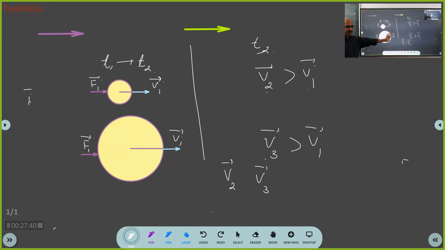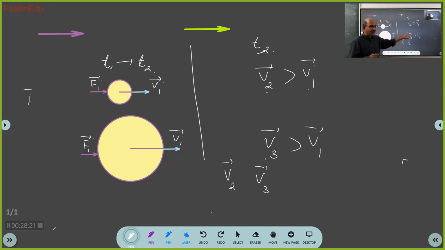Both of them had the same velocity v1 bar at time t1. From time t1 to t2, the same force is applied. One body has mass m1, another body has mass m2, and m1 is less than m2. Both have got accelerated, but the acceleration of this is a1 bar, the acceleration of this is a2 bar. a1 bar is more than a2 bar. As a consequence, the velocity of the first body becomes v2 bar, and the velocity of the second body becomes v3 bar. And v2 bar is greater than v1 bar, v3 bar is greater than v1 bar. Both have got different accelerations.